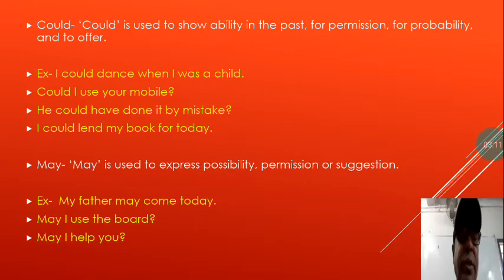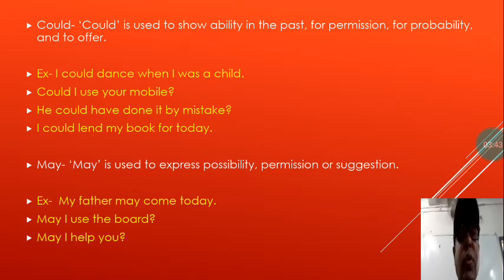That is could. Could is the past tense of can. Could is the past form of the auxiliary verb can. Could is used to show ability in the past, meaning someone had the capacity or ability in the past, for seeking permission, for probability, and to offer as well. Let us see some examples.